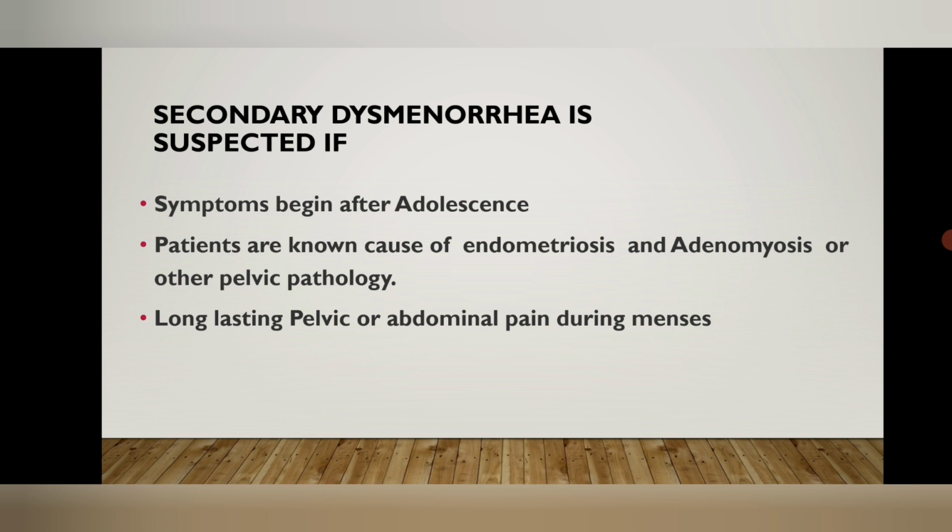You can suspect secondary dysmenorrhea when the symptoms begin after adolescence, usually at age 30 plus. Patients have already known causes such as endometriosis, and the pains are long lasting. It is sometimes associated with offensive menstrual discharge, and large clots in the menstrual blood are also seen.